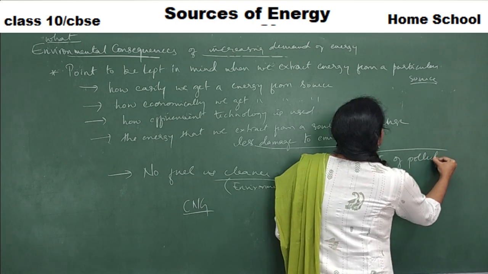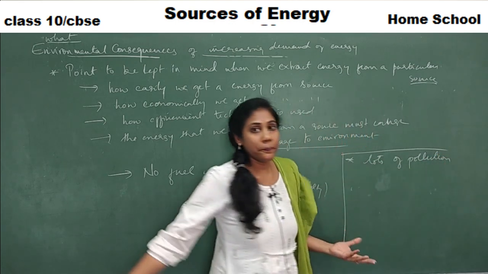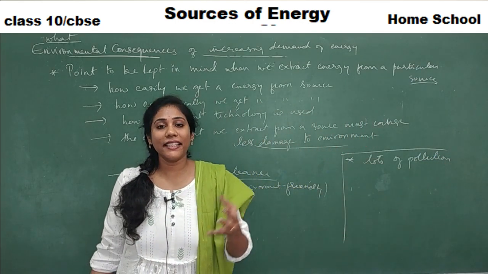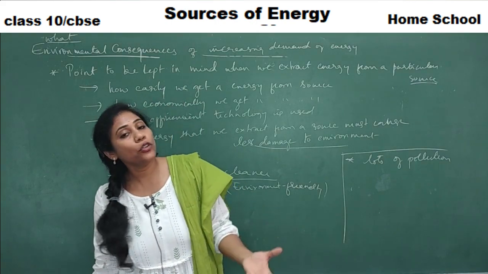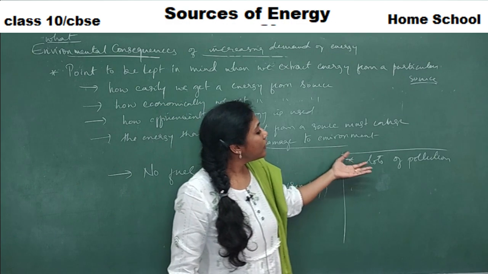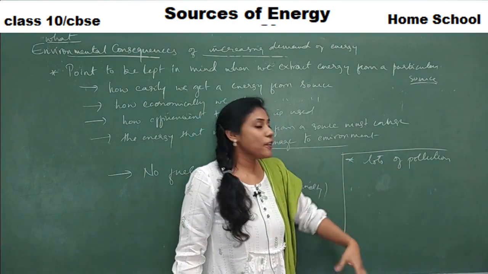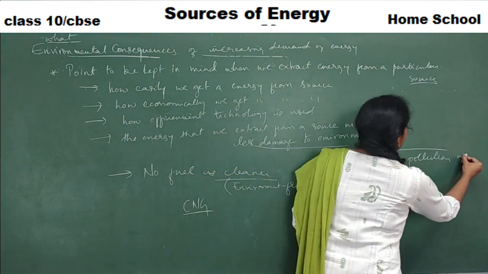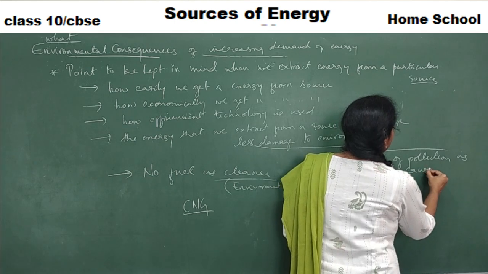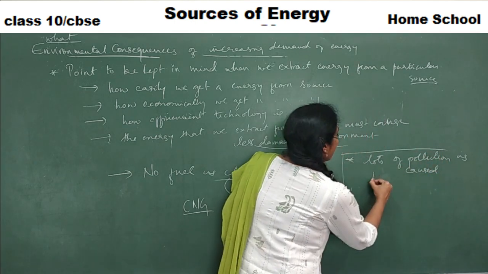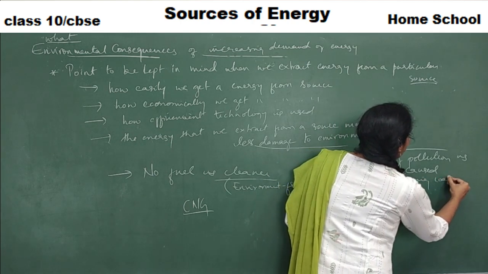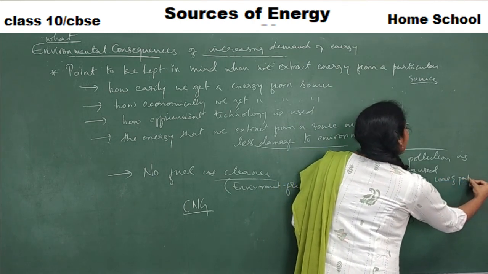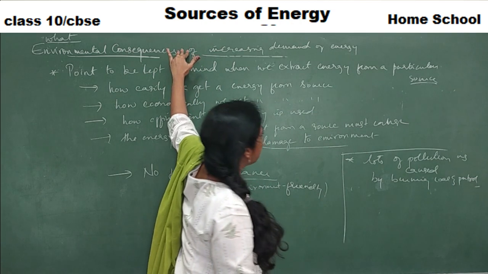Say, for example, burning coal and petroleum. What is the technique that we follow in a thermal power plant? We burn coal and petroleum. Whenever you burn coal and petroleum, lots of pollution is caused. Yes or no? Lots of pollution is caused actually by burning coal and petroleum. This is one point you can mention if this question is asked, right?